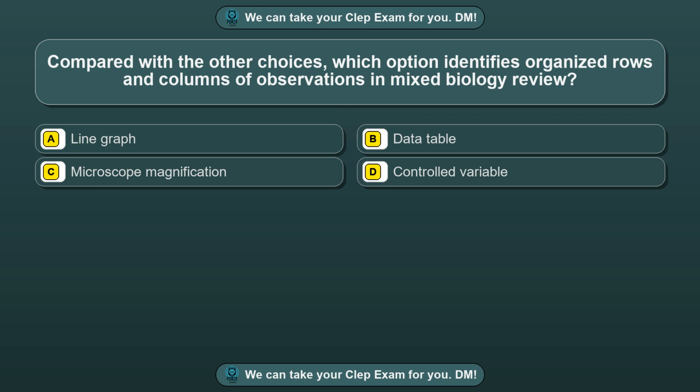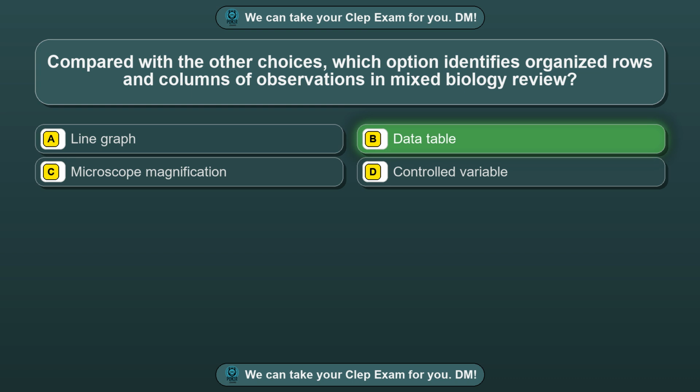Question 6. Compared with the other choices, which option identifies organized rows and columns of observations in mixed biology review? Option A. Line graph. Option B. Data table. Option C. Microscope magnification. Option D. Controlled variable. The correct answer is option B.